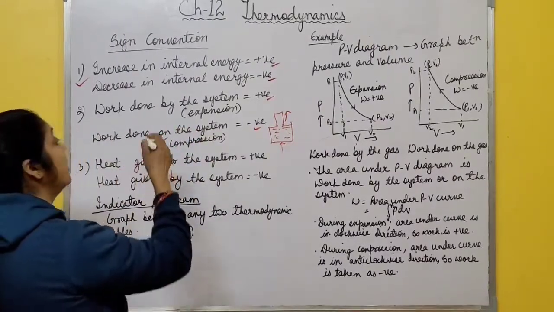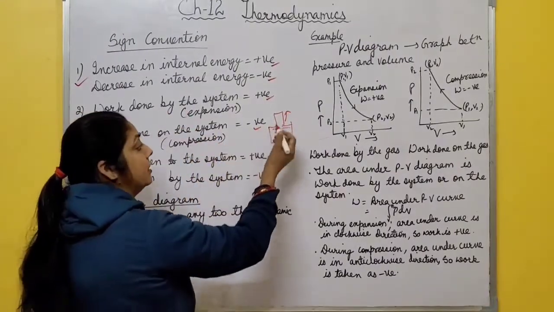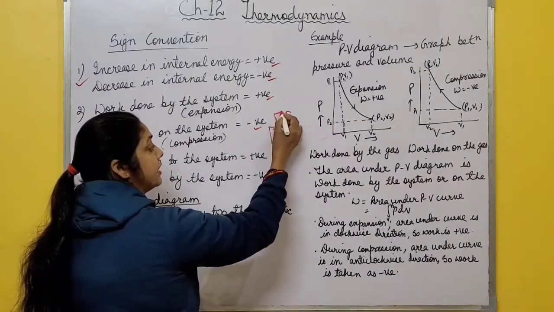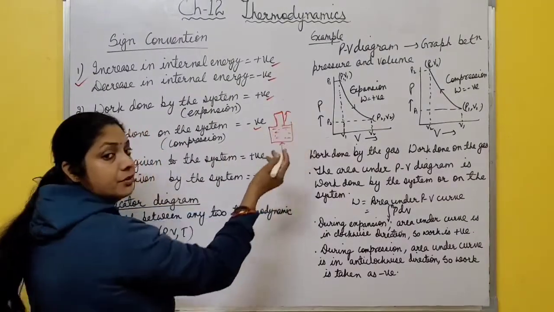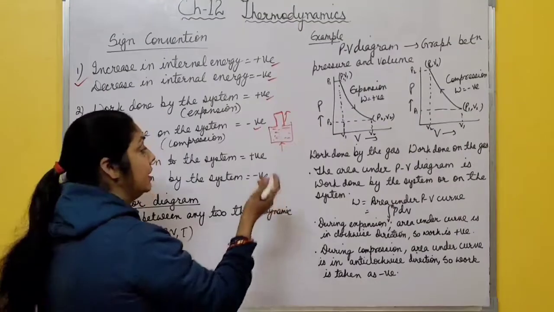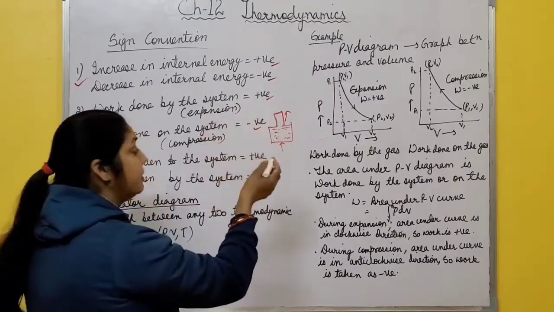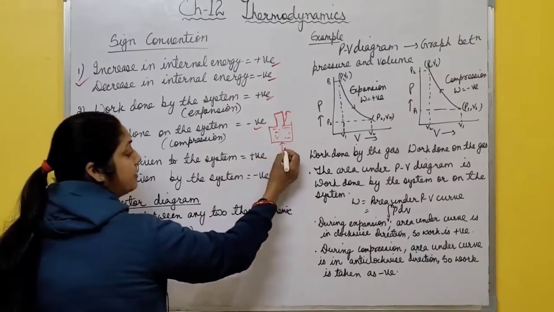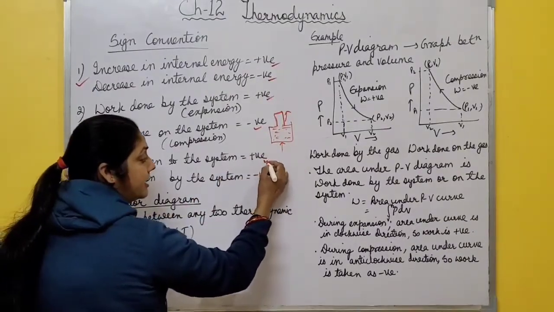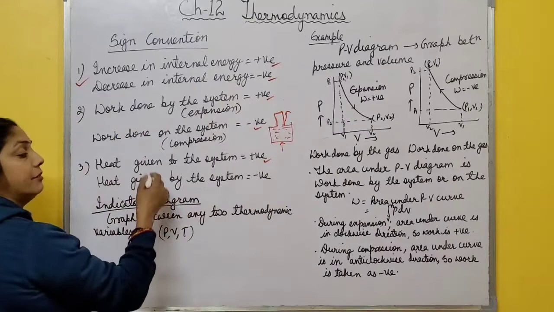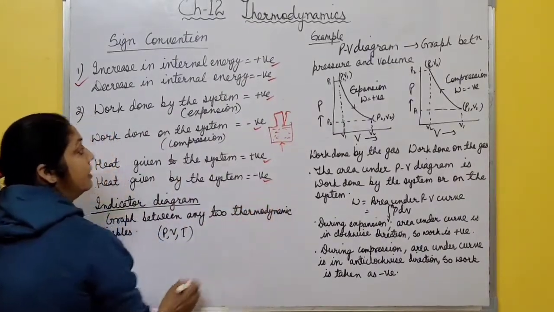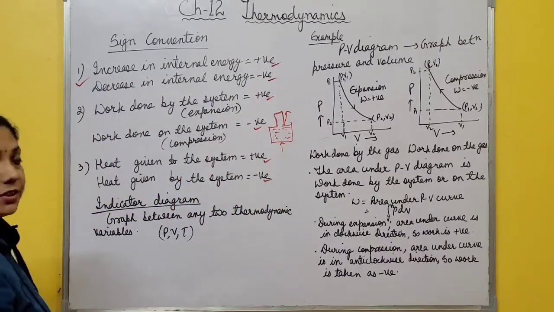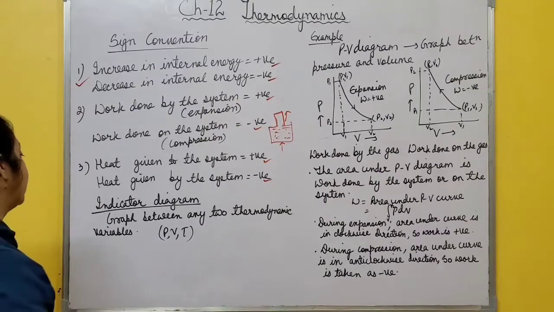But in physics, work done by the system. Here we are considering this piston, and if this piston moves, it means work done by the system. So in this case, it is positive and work done on the system is negative. Then heat given to the system, supply some heat to the system, it is taken as positive, and heat given by the system is negative. So you must remember this sign convention. It's very helpful when you solve numericals, right?